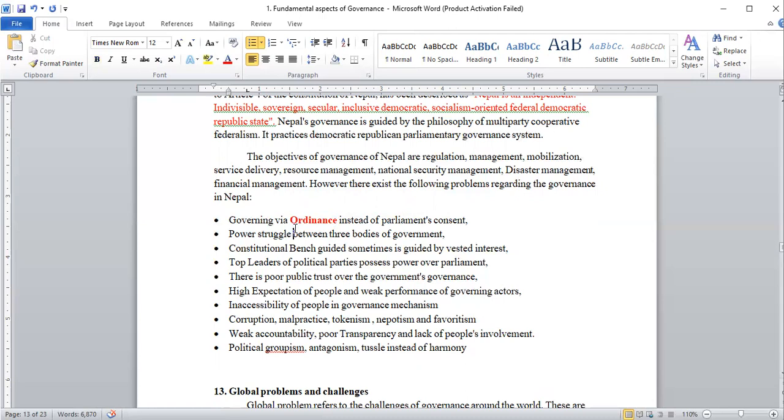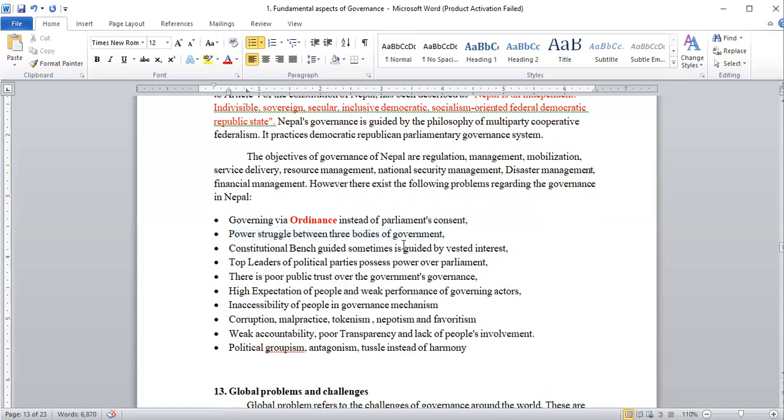Last time, during the time of KP Oli also, the citizenship ordinance was declared, and it was boycotted. It was dismissed by the verdict of the court. So this is one of the problems. And another problem that I see in the context of present federalism in Nepal is the power struggle between the three levels of government: the local level, the provincial level, and the federal level.